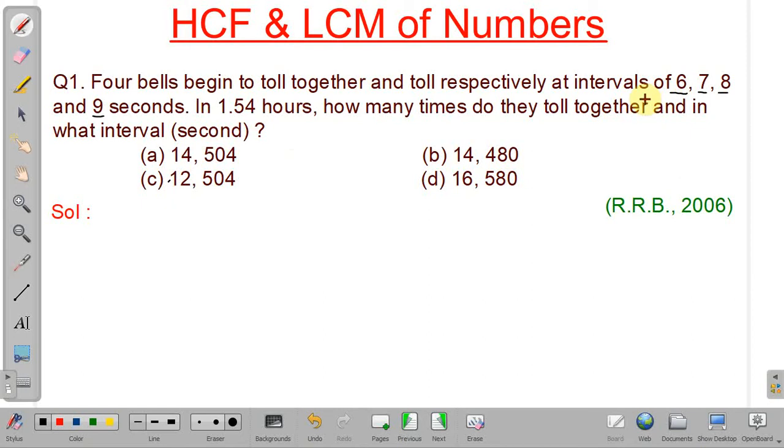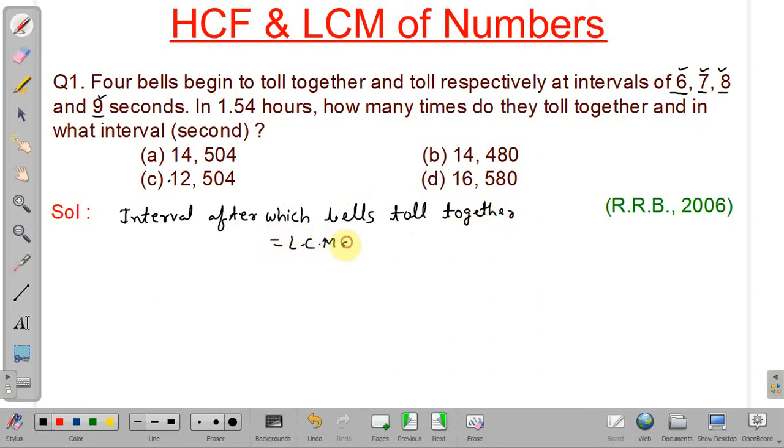That interval should be a multiple of 6, also of 7, also of 8, and also of 9. So the interval after which the bells toll together should be the LCM of 6, 7, 8, and 9.